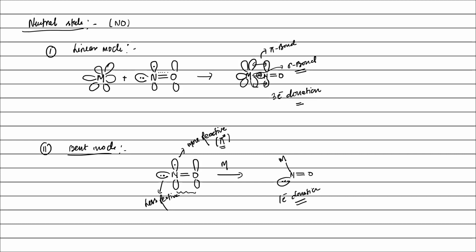Sir, I asked when it will be linear mode and bent mode, how will we know? Okay, listen, it depends upon the stability. Consider one metal complex M X n NO. If the electron count from this metal and from the other ligands is equal to 15, then for this complex to have 18 electrons, the stable configuration, NO will have to be in linear mode.